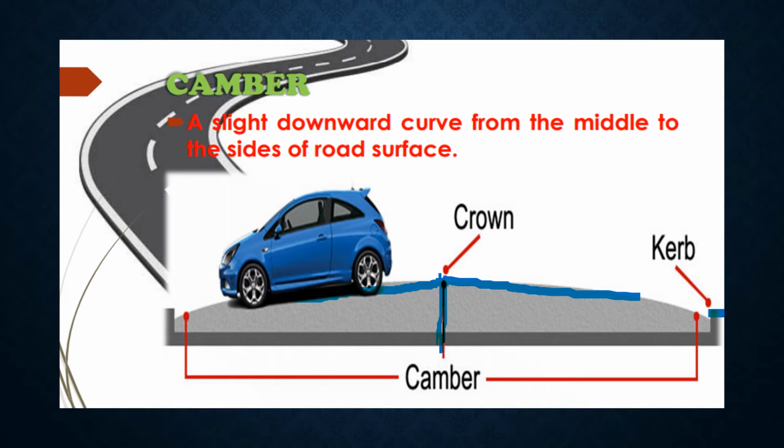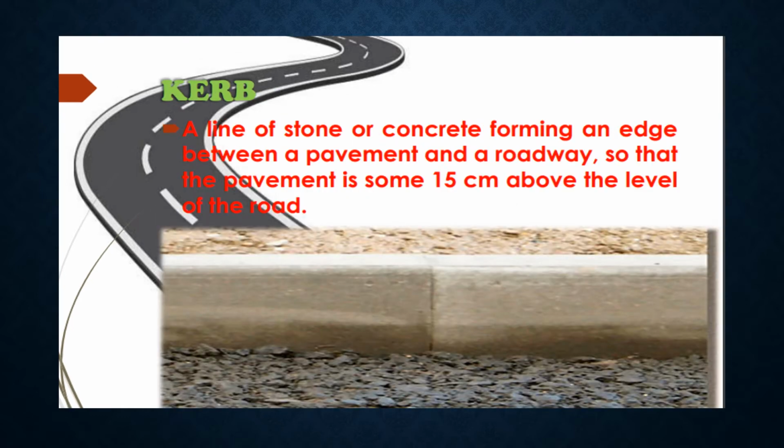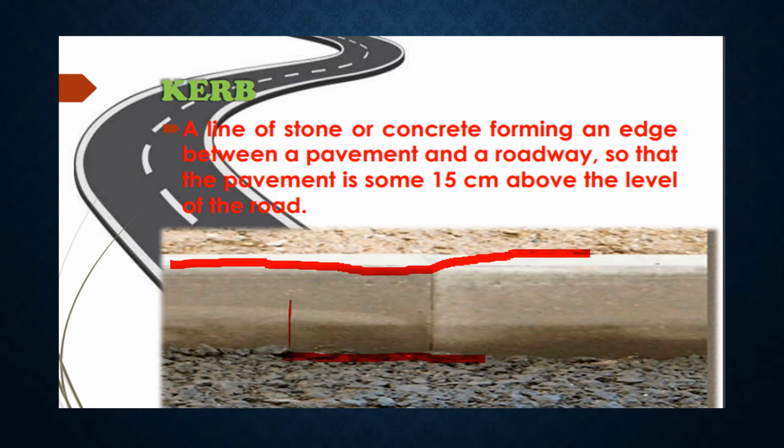And this is the curb stone. Curb indicates the boundary between the pavement and median or footpath or shoulder. Curb: a line of stone or concrete forming an edge between the pavement and the road surface, so that the pavement is some 15 cm above the level of the road. So this is the top of pavement surface and this is the curb stone provided at the edges of the pavement.